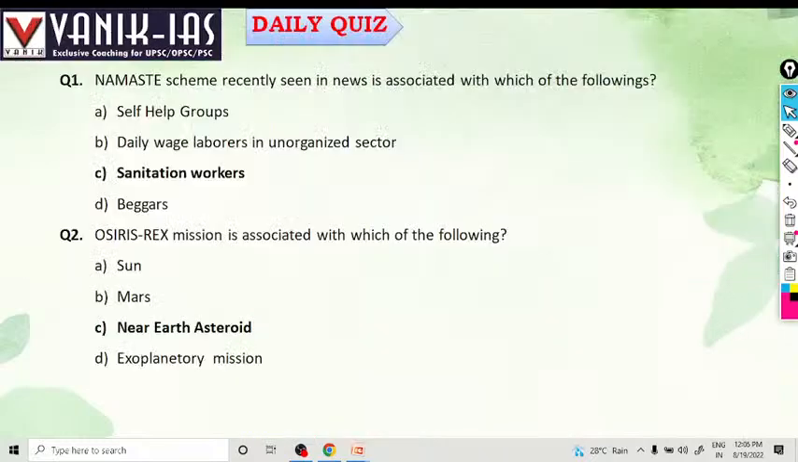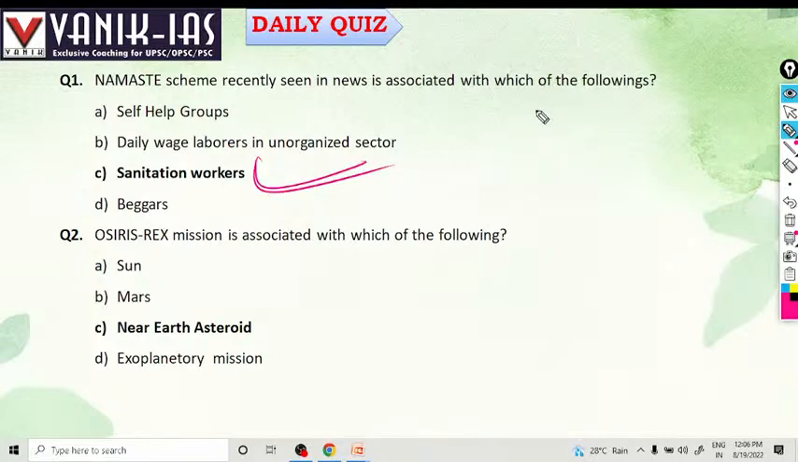Namaste scheme. First is Namaste scheme, recently seen in the news associated with which of the following? Self-help groups, daily wage laborers in unorganized sector, sanitation workers, or beggars. Namaste scheme, the answer is sanitation workers.